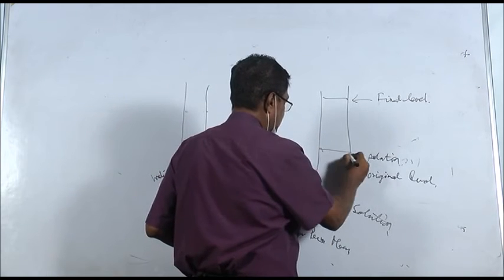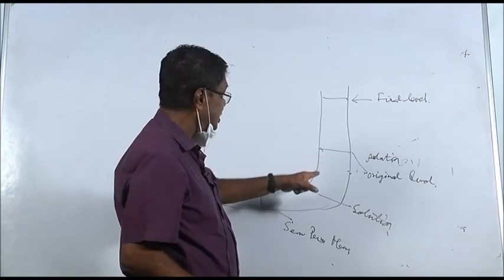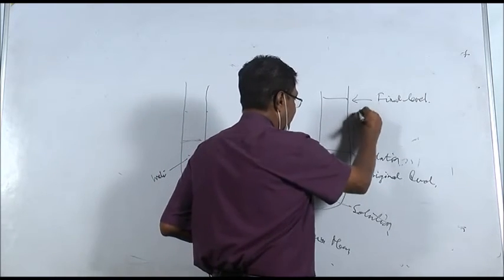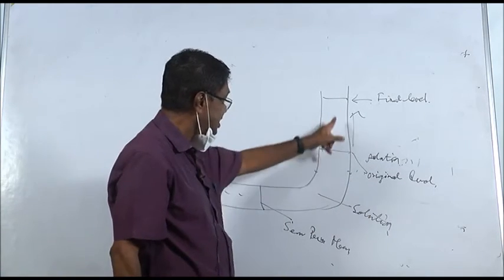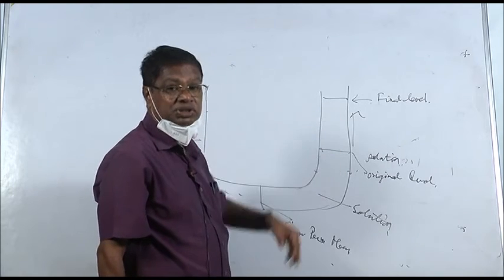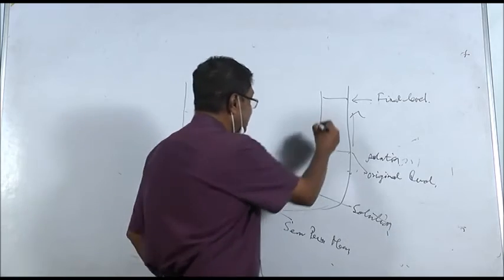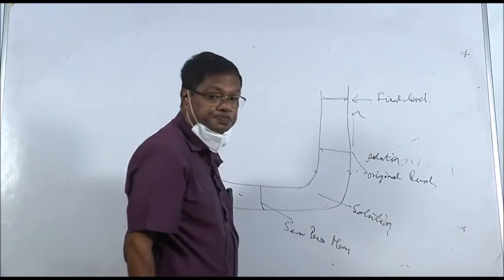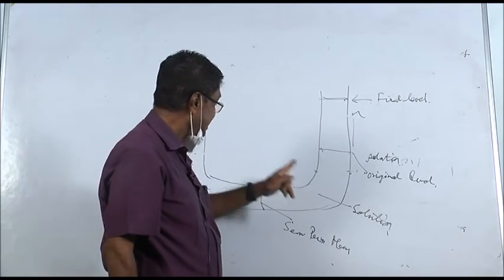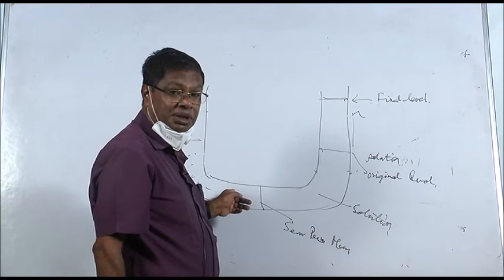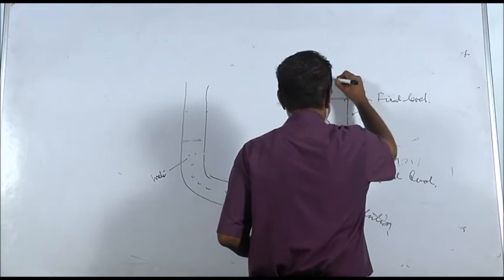Let us make it similar. Original level is this. Original level was same, but here the movement makes it the final level. So a pressure is developed inside this tube because of the entry of water due to osmosis, and this pressure which is developed due to osmosis, when a solution is separated from pure solvent or water, is called osmotic pressure.